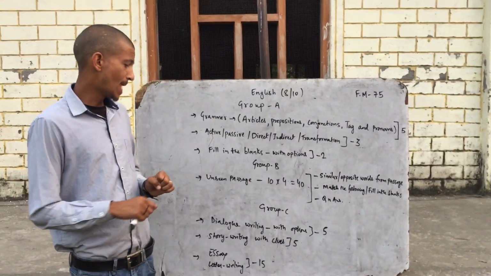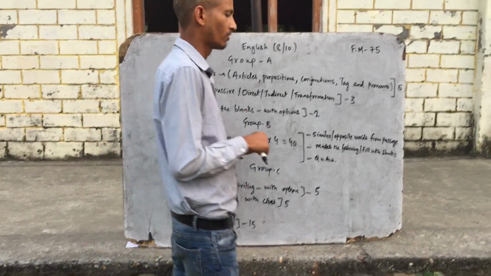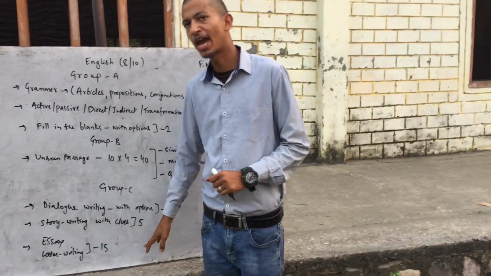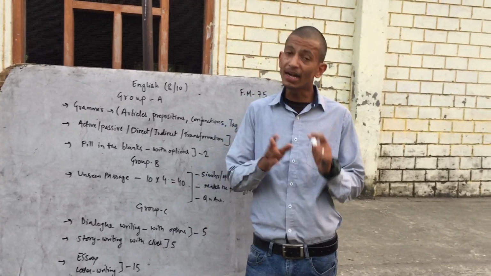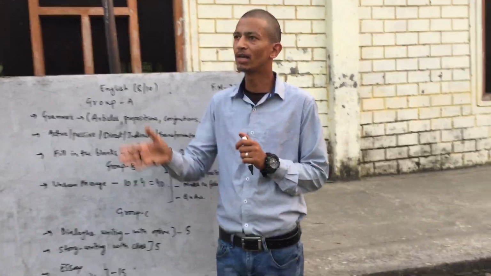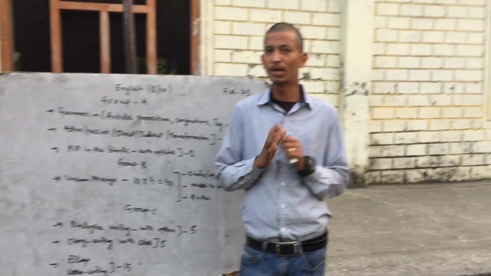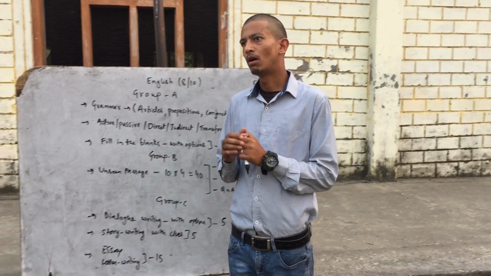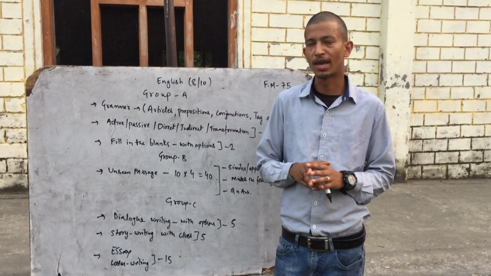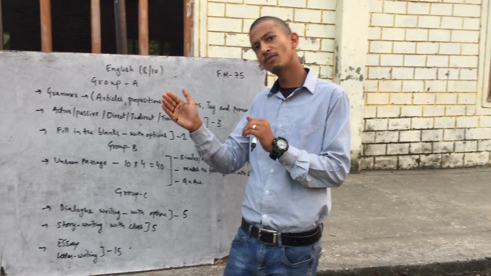All right, and then you will be left with the essay and the letter writing. So both will be divided into 15 marks. There will be one essay and there will be one letter writing. In letter writing, as I have seen the model test papers of the last 10 years, they have given more of a personal letter, an informal letter. So I'm sure maybe an informal letter would come in your exam, but don't go with my words. Please focus on the formal letters as well.